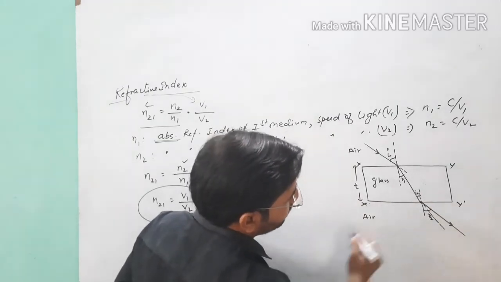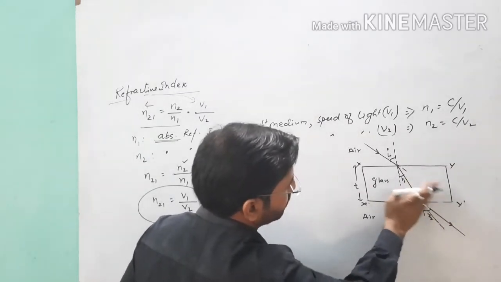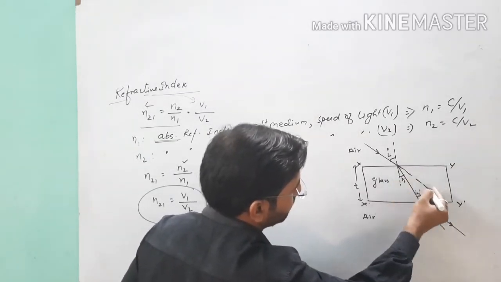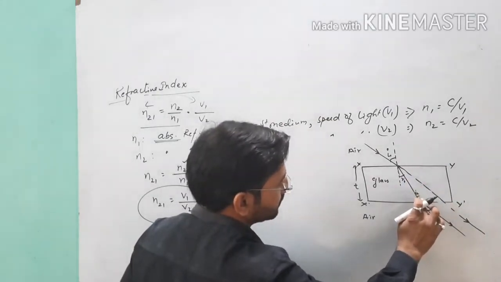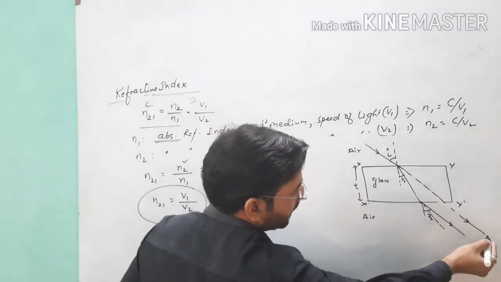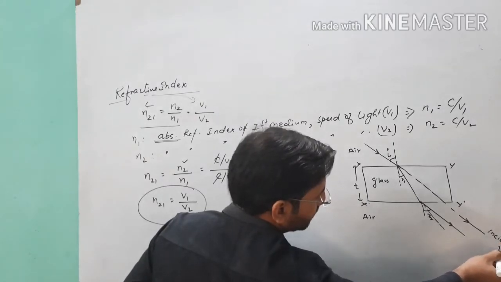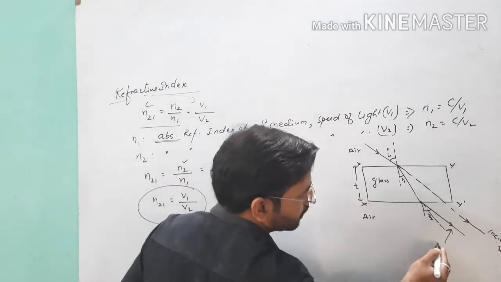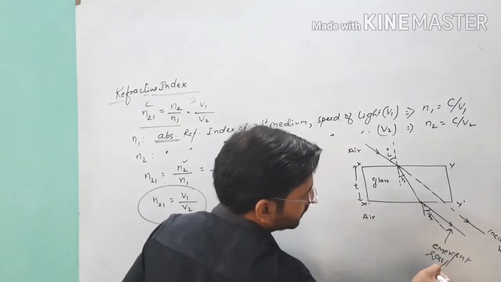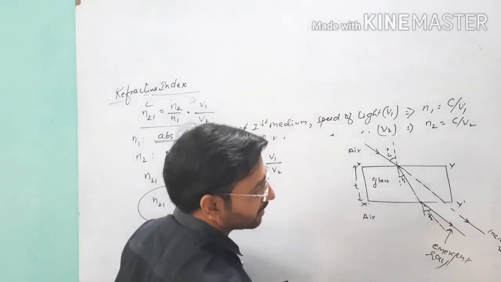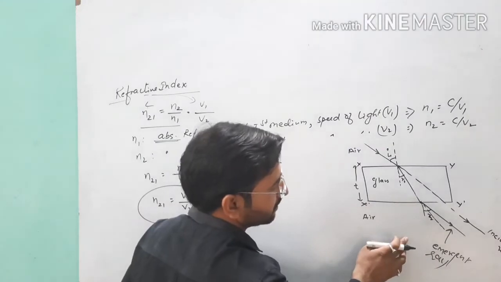Point clear, student? So see the actual direction of light. I am repeating, you can draw this diagram on your own, it is a rough pattern of this. So this is the actual direction, means incident ray direction, and this is our emergent ray. Emergent in the sense because it is again back in its initial medium from this glass.